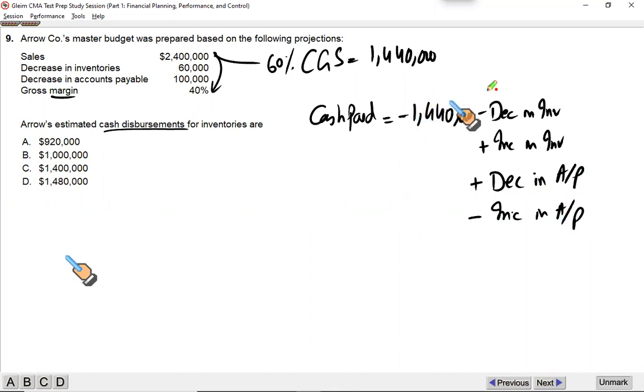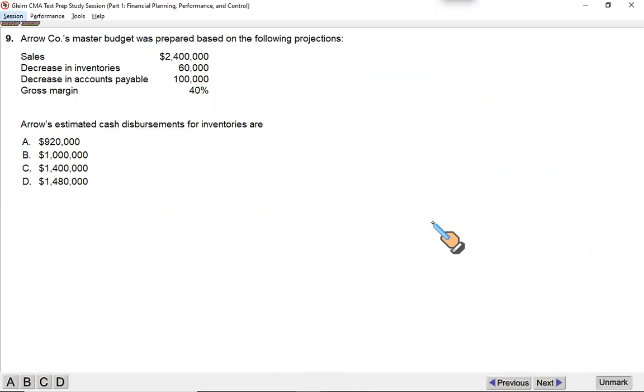This is the CGS in negative. Decrease in inventory: inventory has decreased over the period by 60, so you will write it as negative 60. Negative 1.44 million. There is no increase in inventory. And then decrease in payable. The payables have fallen by 100,000. It is to be added. If you add up all these, someone might have got the answer. Negative 1.440, negative 60, and to this we add 100,000. This gives you... messed up. Just a minute.